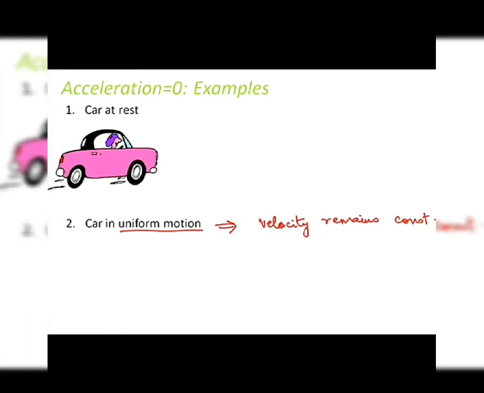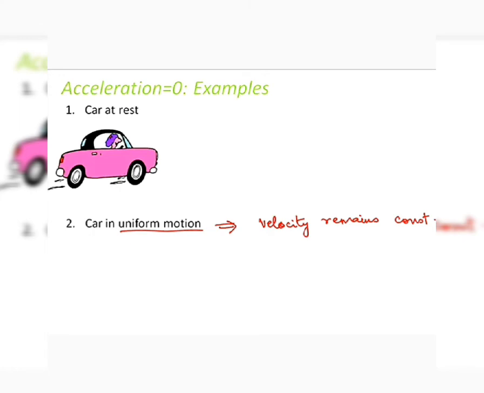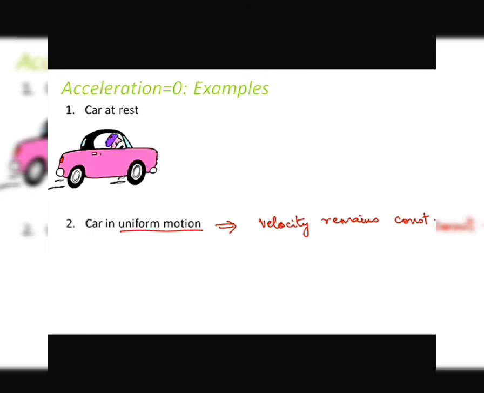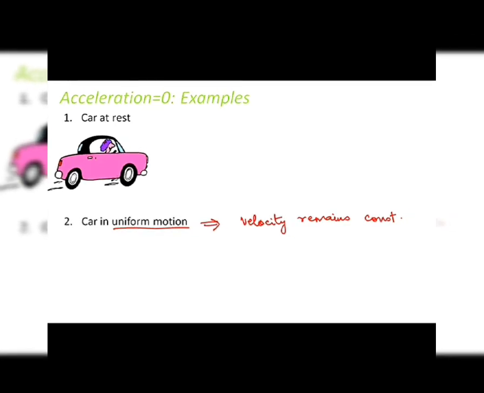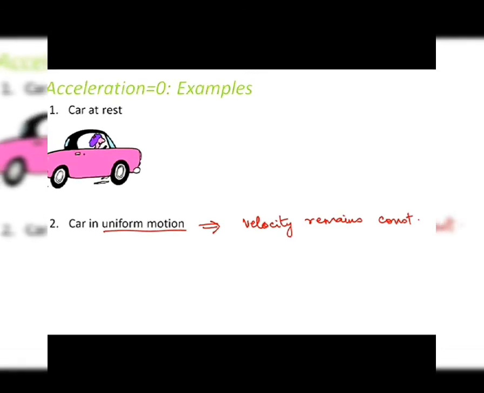Now let's take the next scenario, when the car is in uniform motion. In uniform motion, as we have discussed, it covers equal distances in equal intervals of time. So in case of uniform motion, your velocity remains constant, because position is changing with time, but it's changing equally. If I say the car is moving at 2 km per hour, that means at every instant of time velocity is 2 km per hour. So the velocity remains constant.